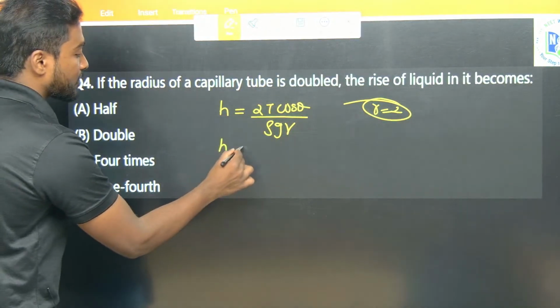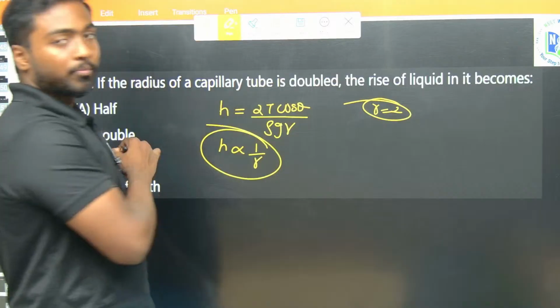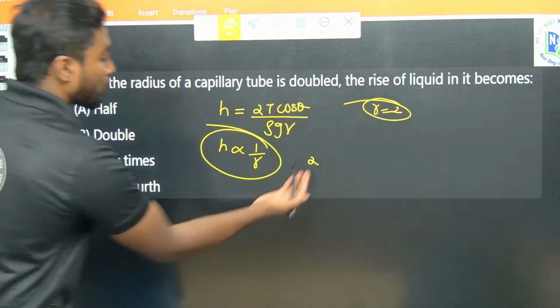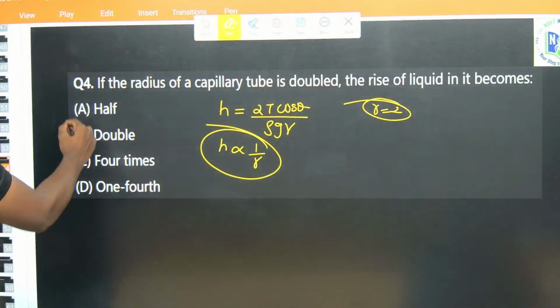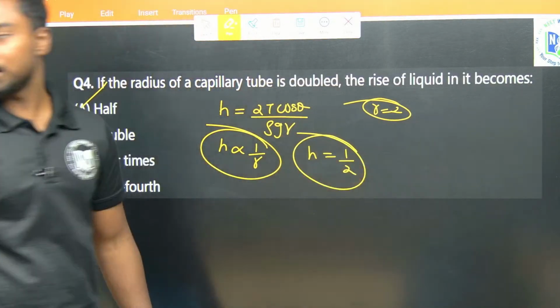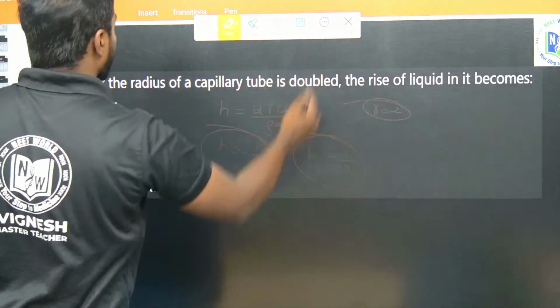What will happen? h is inversely proportional to r in the given equation. So we know that if r becomes 2 times, h will become 1 by 2 times. So half of it. So h will be equal to 1 by 2. That's it. Half. That's the answer. We'll go for the next question.